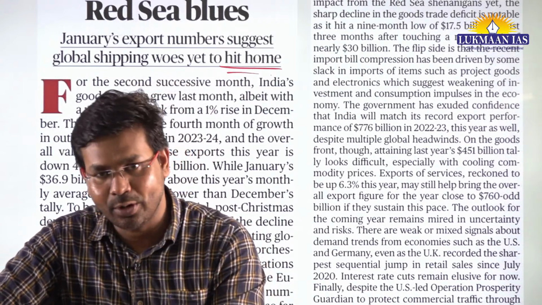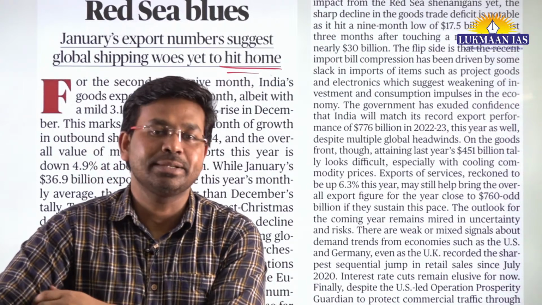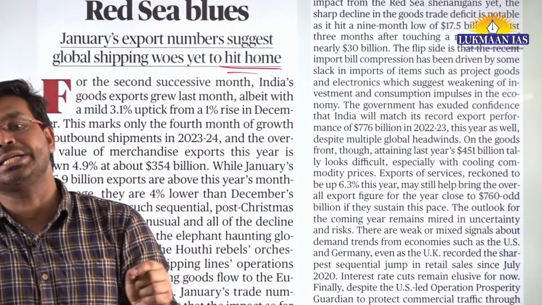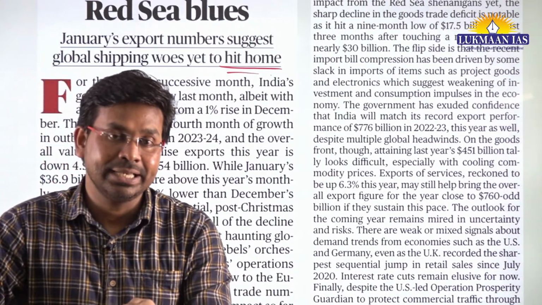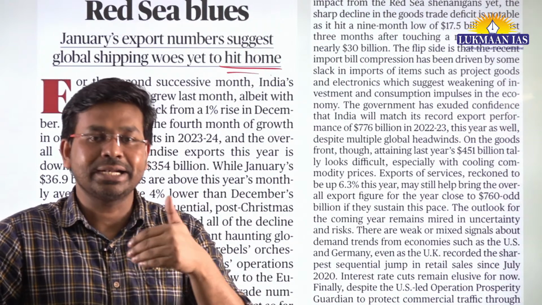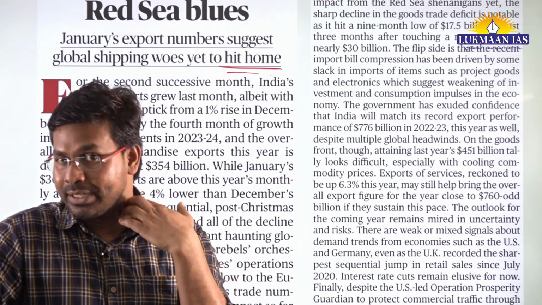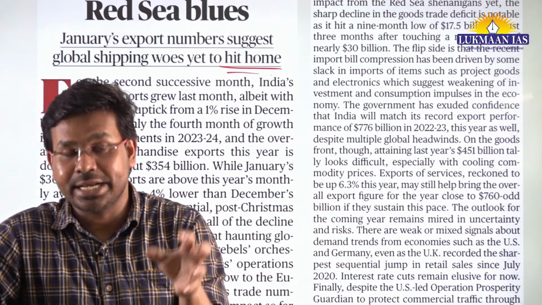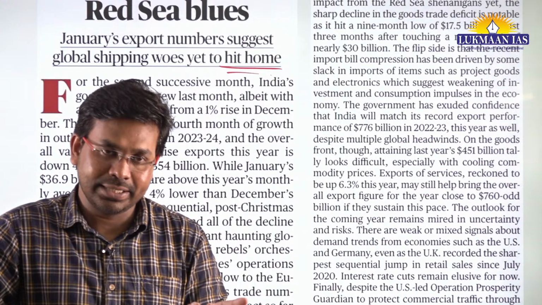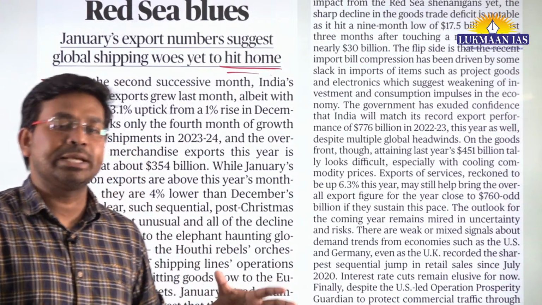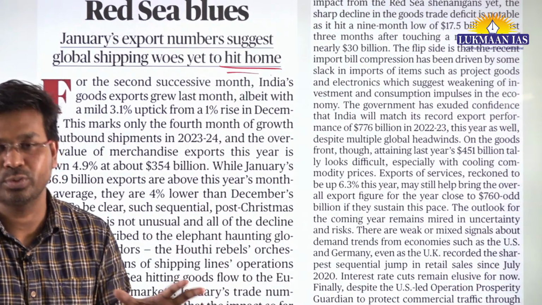Why were they attacking the ships? In solidarity with the Palestinian people, on whom aggression is happening by the Israeli defense forces. After they started attacking the ships, the United States came up with an international agreement known as Operation Prosperity Guardian, to protect all the maritime vessels passing through the Red Sea.